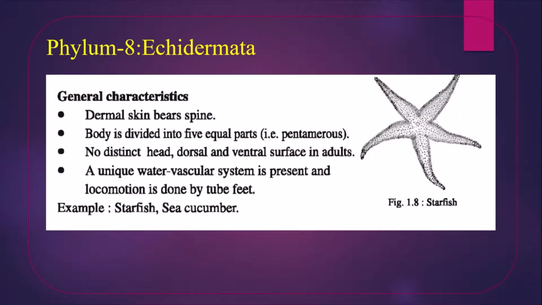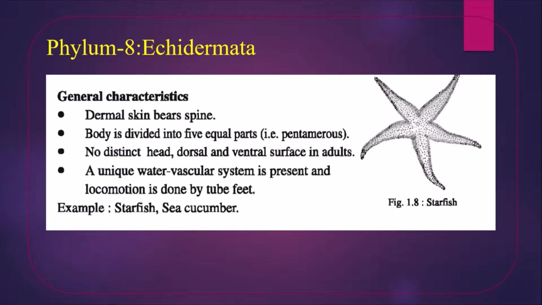General characteristics of Echinodermata. Number 1, dermal skin bears spines. These are spines. Number 2, body is divided into 5 equal parts. 1, 2, 3, 4, 5. Number 3, no distinct head, dorsal and ventral surface in adult.